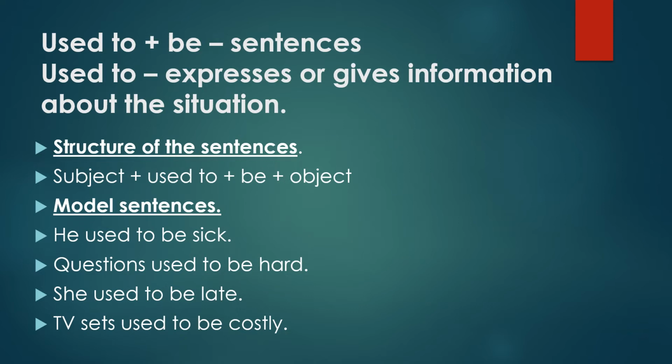Used to plus be sentences. Used to expresses or gives information about the situation. The structure of the sentences: subject plus used to plus be plus object. And model sentences are here. He used to be sick. Questions used to be hard. She used to be late. TV sets used to be costly.